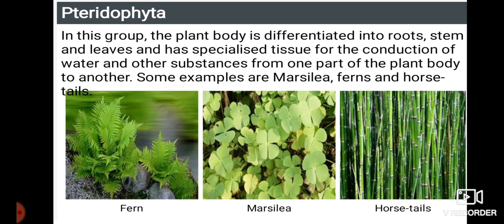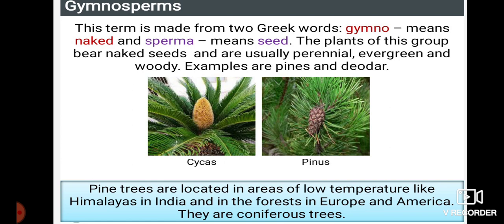whether for water or even for food. The next thing we have is gymnosperms. This term is made from the Greek words gymno, meaning naked, and sperma, meaning seed. The plants of this group bear naked seeds and are usually perennial. Perennial means long-lived, evergreen and woody. Examples are pines and cycas.